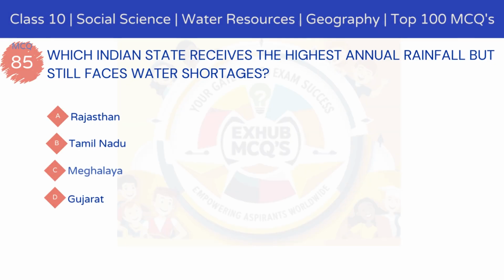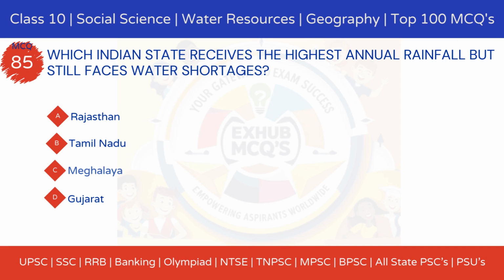85. Which Indian state receives the highest annual rainfall but still faces water shortages? Option A, Rajasthan. Option B, Tamil Nadu. Option C, Meghalaya. Option D, Gujarat.